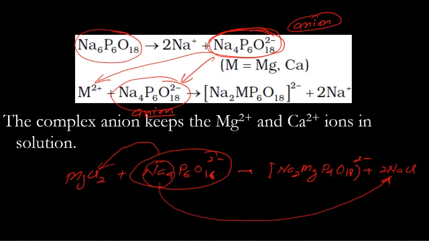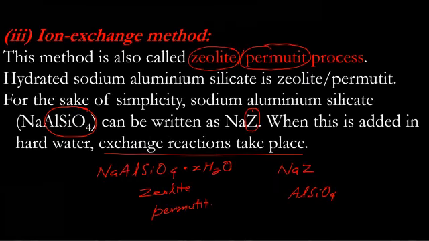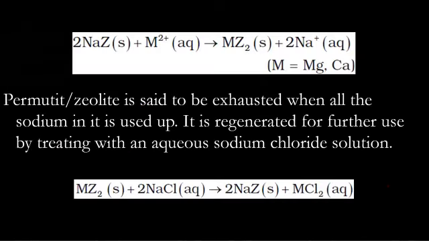Reactions are important again. Okay. Third, ion exchange method with zeolite or permutit. These are hydrated sodium aluminum silicates. In this also the anionic part replaces the ion.